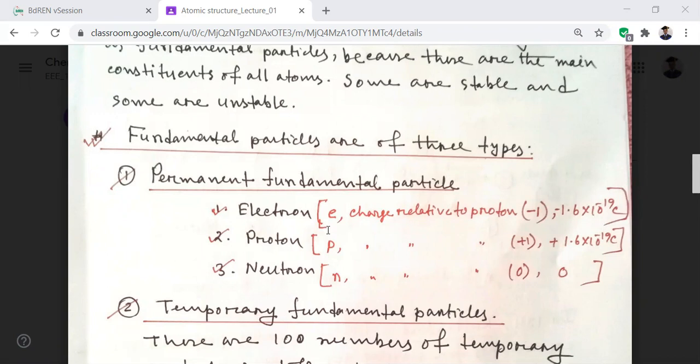The total number of protons and neutrons is called, do you know? Mass number. Yes sir, mass number. And another name is nucleon number. Okay. Nucleon. So this is a basic thing.